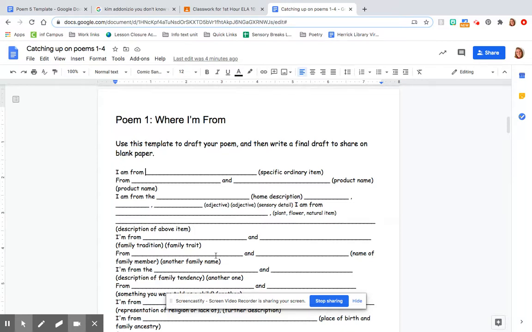If you would like to write your own poem, you can, but if you need some help, then you can totally use this template, and then you can change the words, you can add words, you can delete stuff.